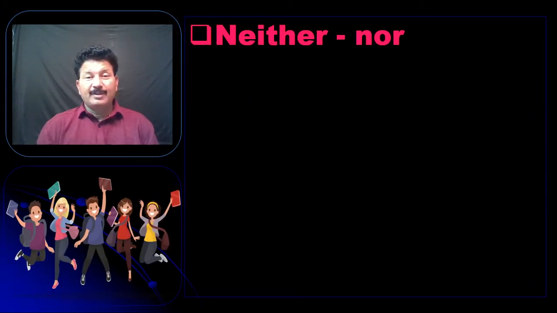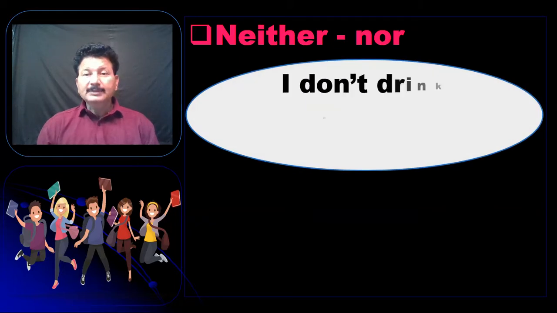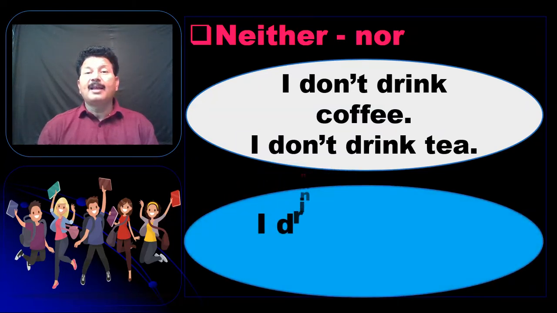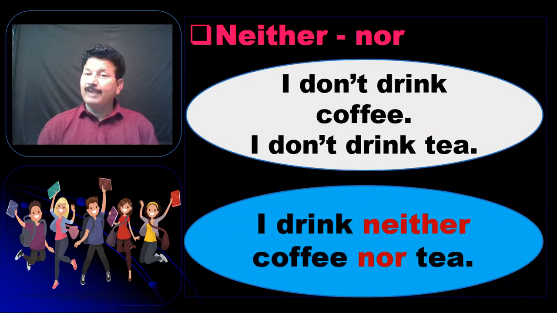Neither-nor is used in negative sentences, and you have to be very careful. I don't drink coffee. I don't drink tea. So now you have to think: I drink neither coffee nor tea. You should not use "don't" again.